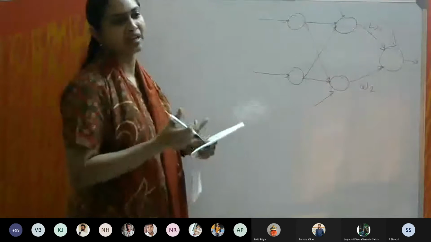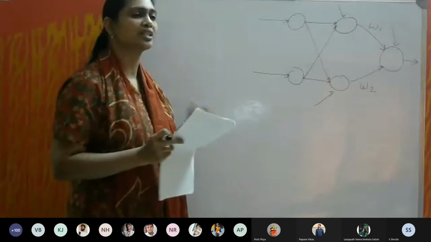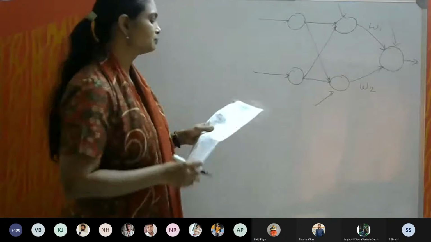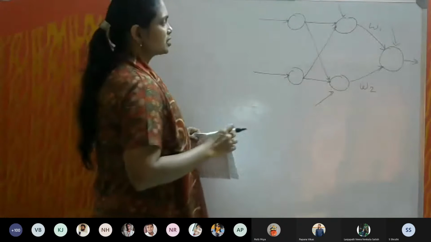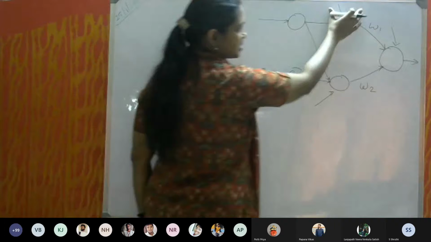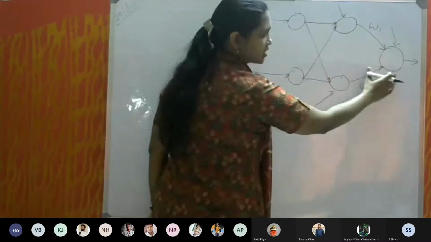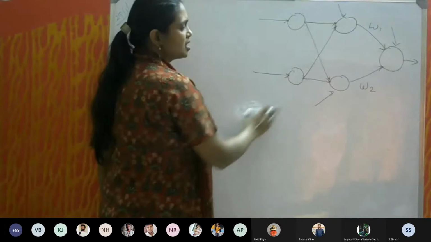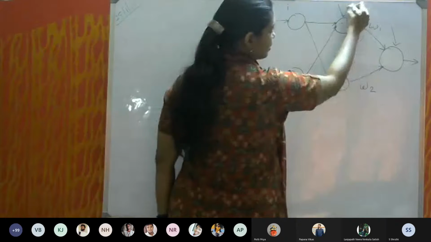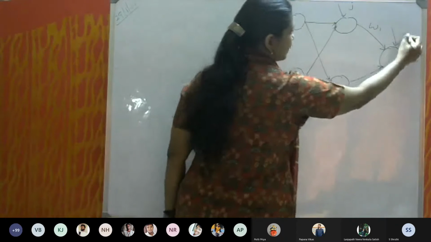As the name implies, it is back propagation. So what is propagated backwards? That we have to see. So now this is my input layer, this is the hidden layer, and this is the output layer. My input layer I am calling I, my hidden layer I am calling J, and my output layer I am calling K.